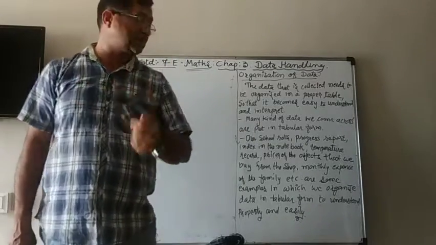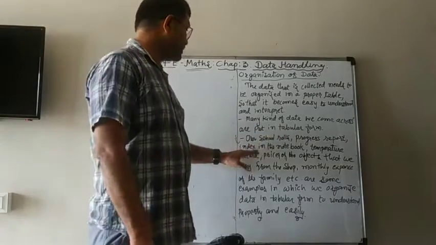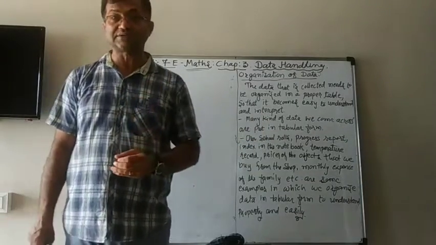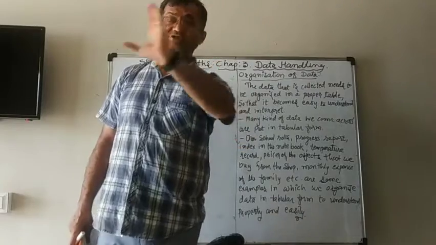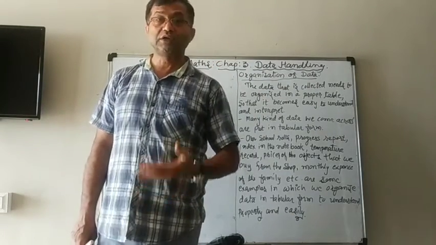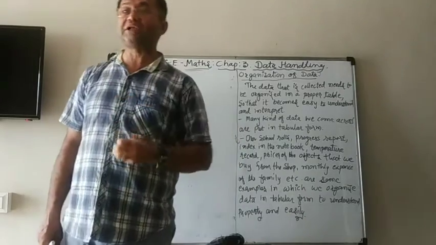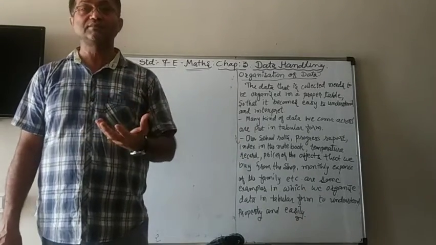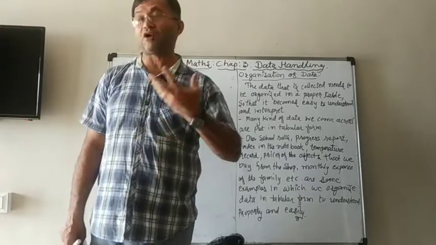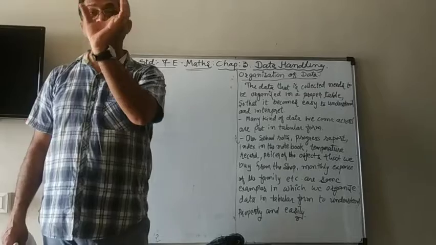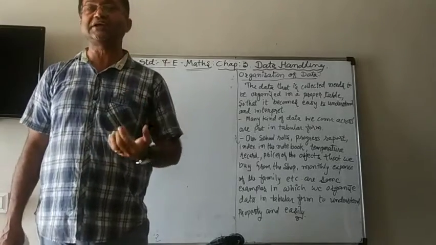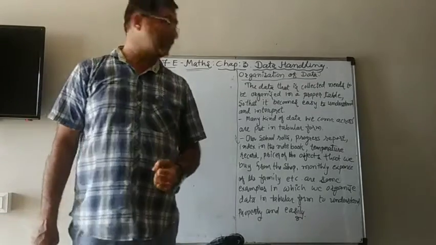So it should be in tabular form. Then the index in the notebook, which shows from which page which chapter is there. In your science journal also, you write the experiments or activities, which was done first, second, third, fourth, and the date, so that you understand the situation.